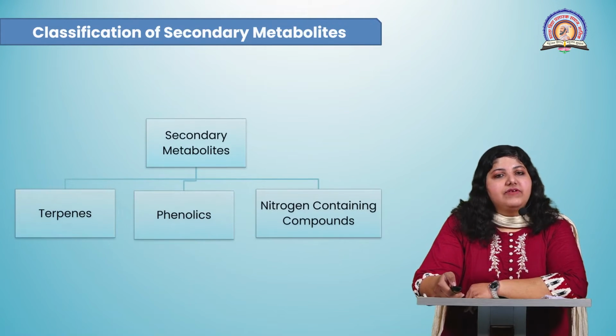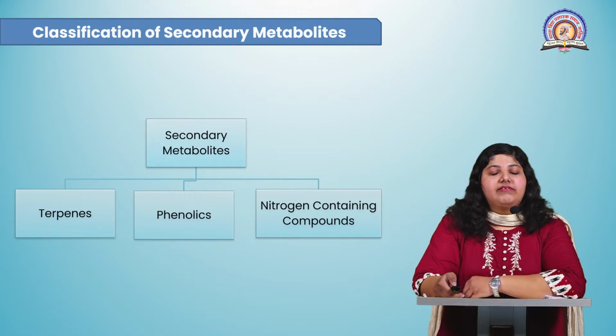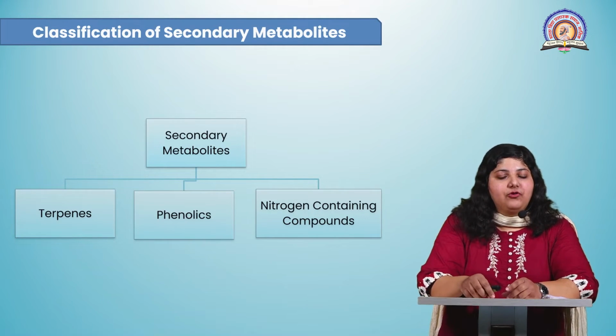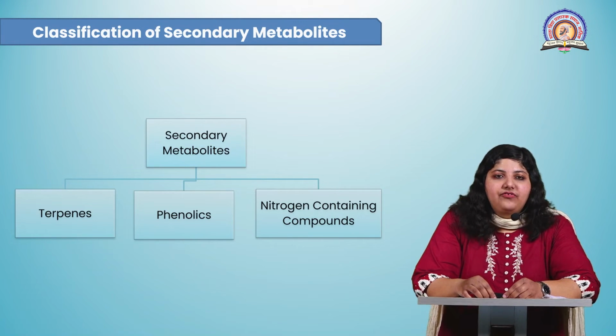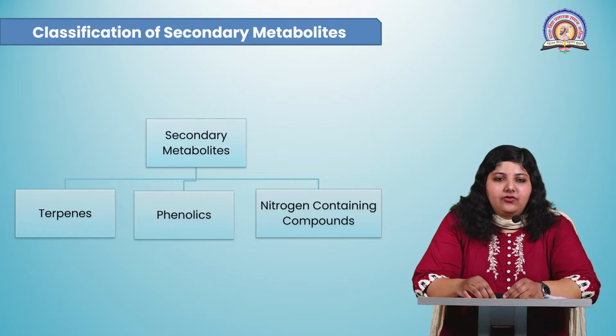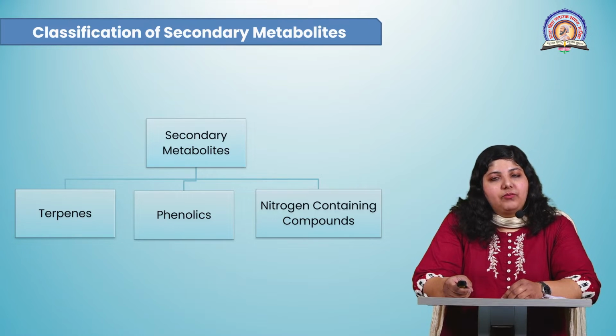Now we'll see the classification of secondary metabolites. The secondary metabolites are a large group of compounds and they are divided into three major groups. The first one is terpenes, second group is phenolics, and the third group is nitrogen containing compounds. We will be seeing each of these groups of secondary metabolites in detail, how they are synthesized and what are their properties.